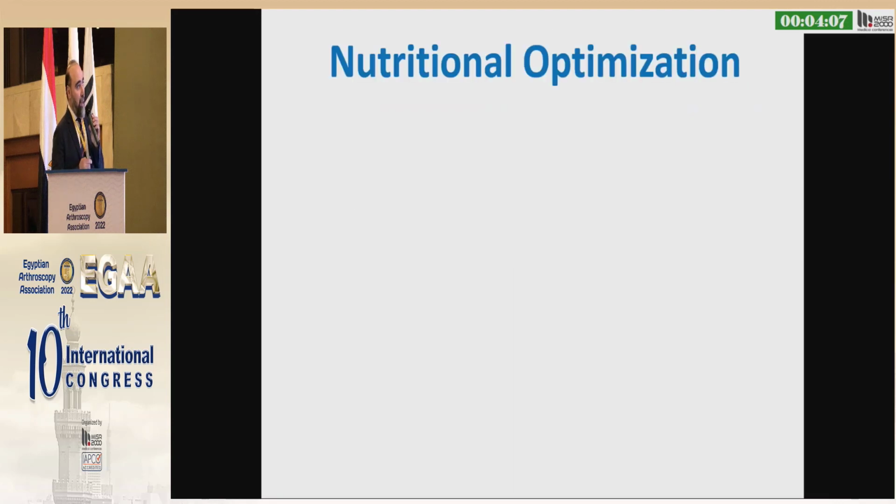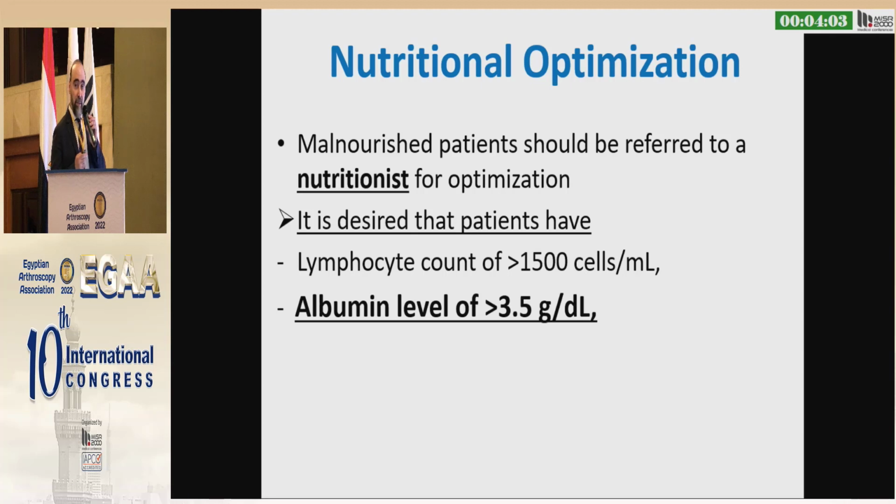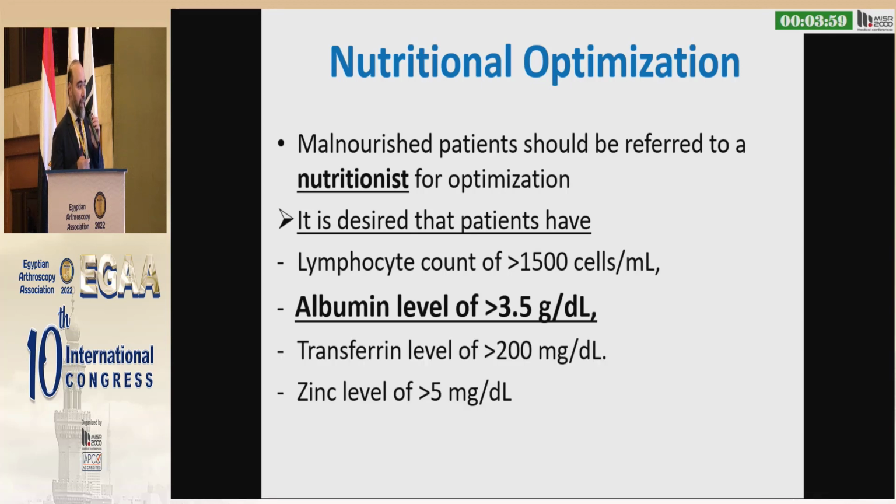Nutritional optimization: the most important word here is albumin, among other things like lymphocyte count, transferrin, and zinc level.